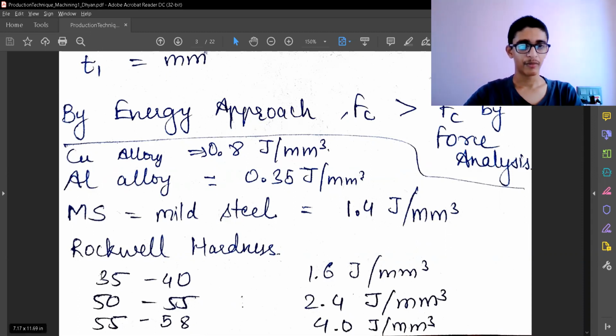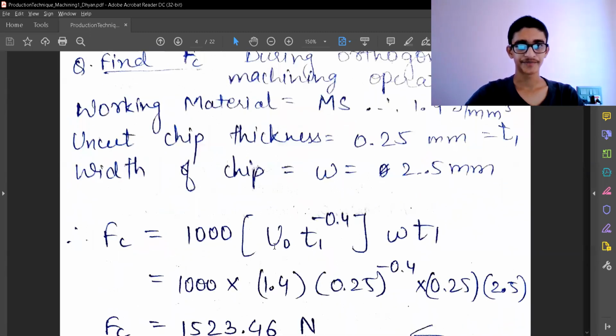And in general materials, these are very specific materials which I have mentioned over here. For general materials whose Rockwell hardness is between 35 and 40, my U naught will be 1.6. For Rockwell hardness between 50 and 55, my value of U naught is 2.4. For materials with Rockwell hardness between 55 and 58, my U naught is 4.0.